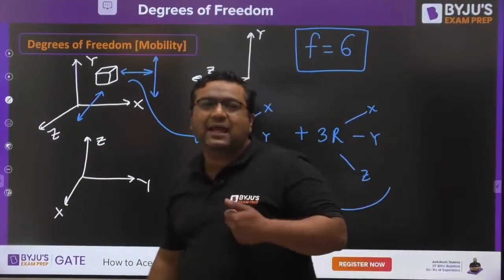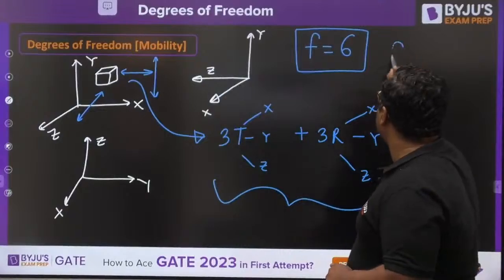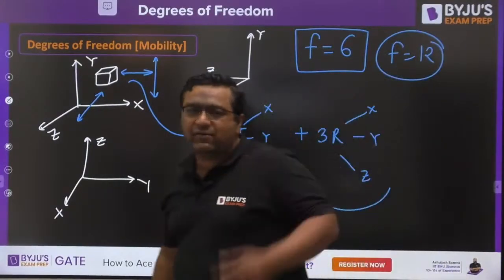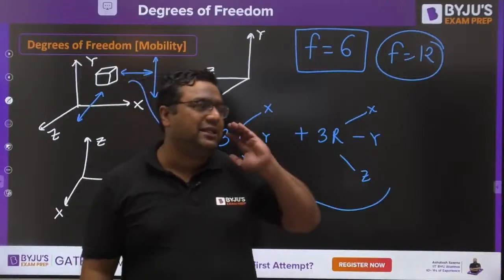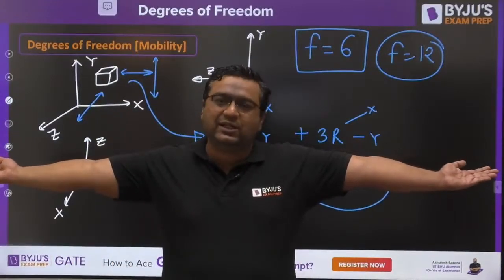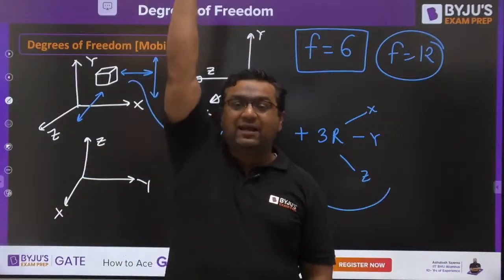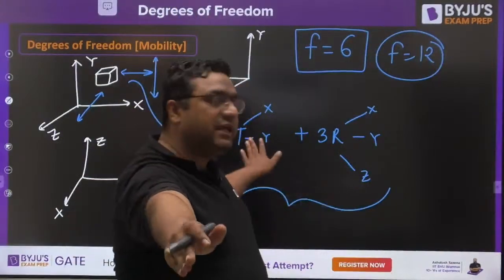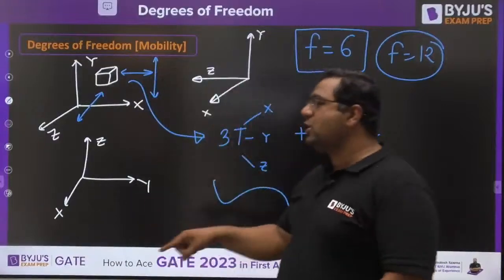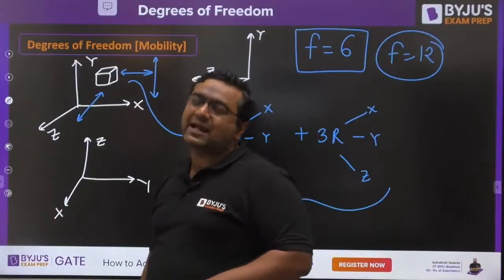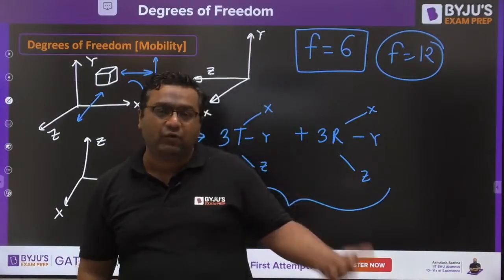Some people are saying this 6 to be 12. They would be saying, sir, not 6 but 12. How 12? My dear, they can say translation in positive x, translation in negative x. There are 2 translations in x. Positive y translation, negative y translation, 2 y translations. Positive z, negative z, 2 z translations. Rotation clockwise about x, anti-clockwise about x. There are 2 rotations in x. So likewise, we can go for 12 also.